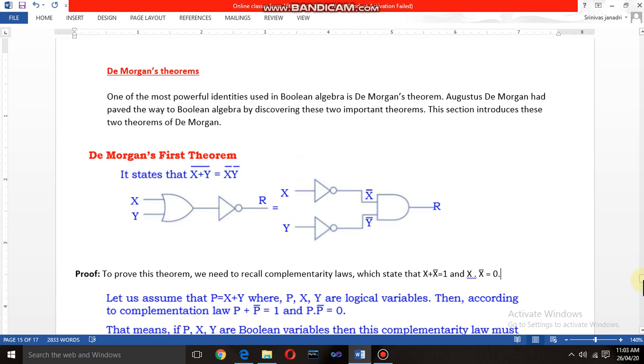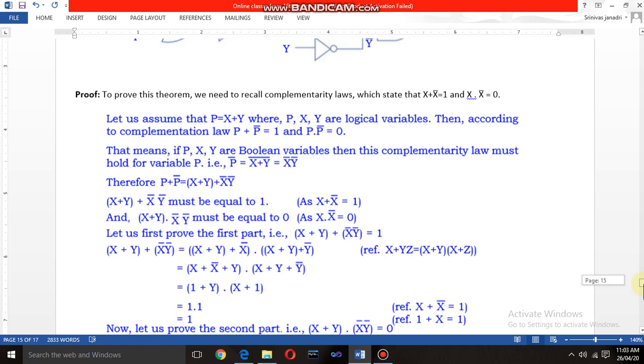To prove this first De Morgan's theorem, let us assume that p is equal to x plus y, where p, x and y are logical variables.